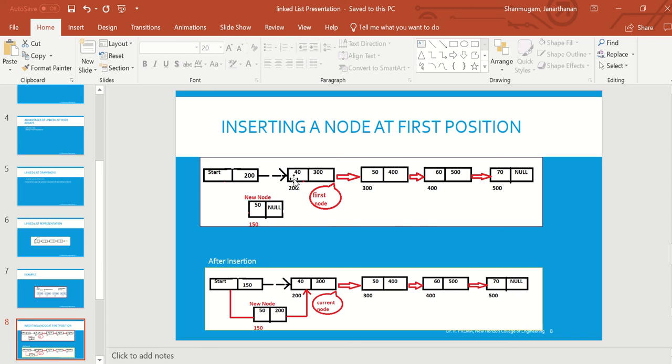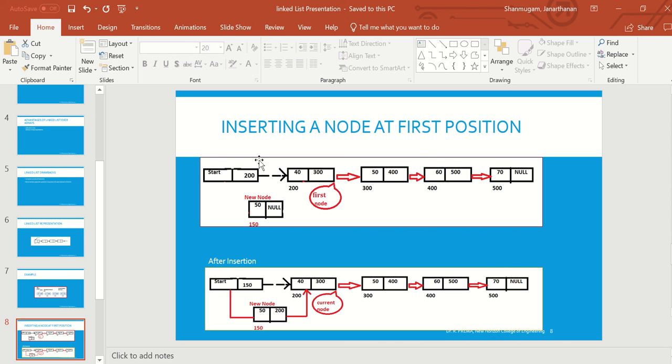So this is an example linked list representation. How many elements are there? 1, 2, 3, 4, including the header it is 5. The first node contains the value 40, the second node contains 50, the third node contains 60. Since this is the first node, it points to the second node. What is the second node's address? 300. So I put it in the previous node. And the third node's address is 400. I put it in the second node's pointer. So it goes on.